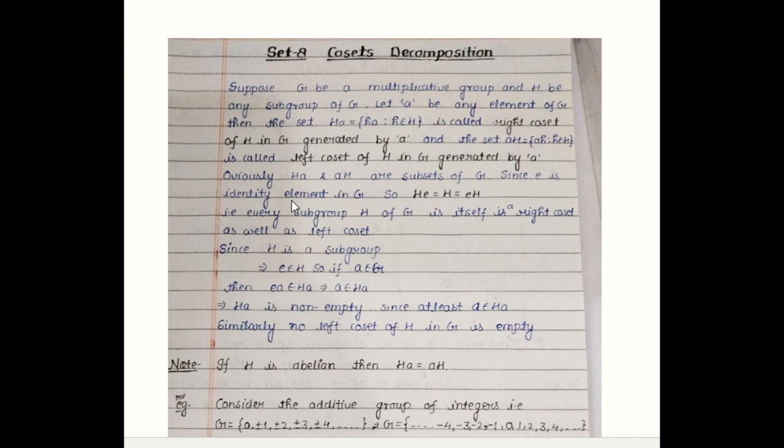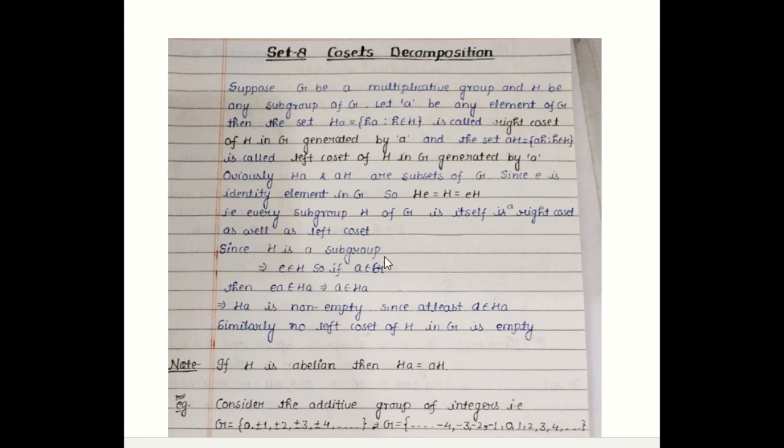Now, since e is the identity element in G, we can form left as well as right cosets with e. And that left and right coset will be of the type He = eH = H. So this implies what? Each subgroup is a left as well as right coset of a group. Clear?